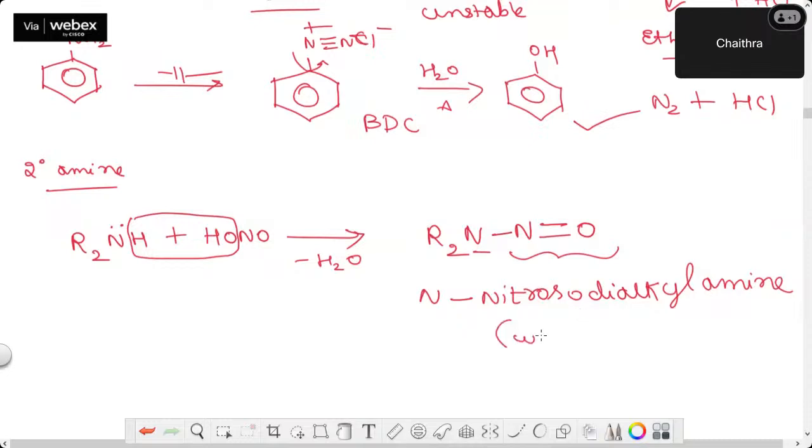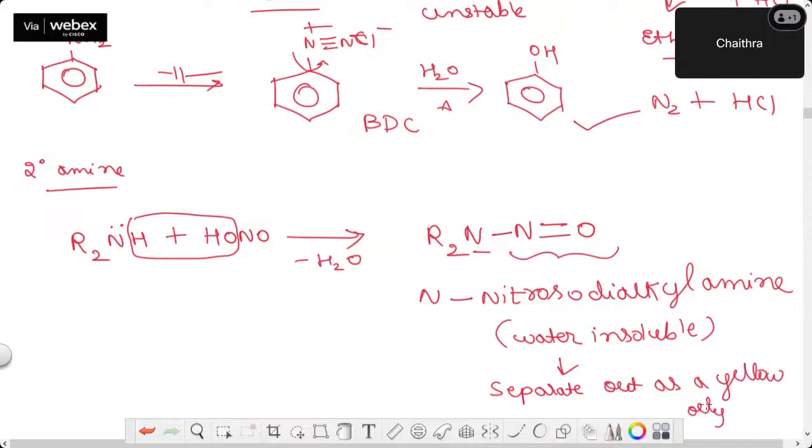This is a water insoluble species, and it will separate out as a yellow oily layer. Remember? So this is how, compared to primary amines, secondary amines react differently.